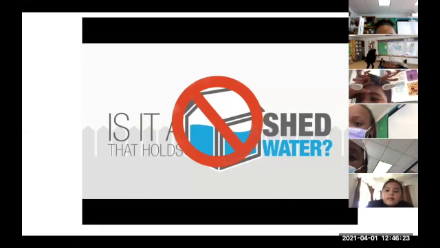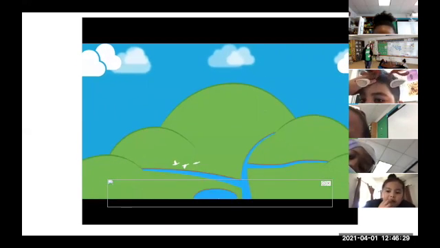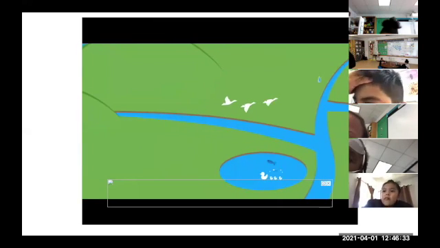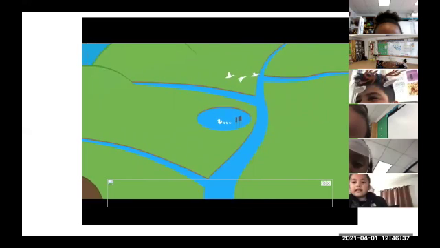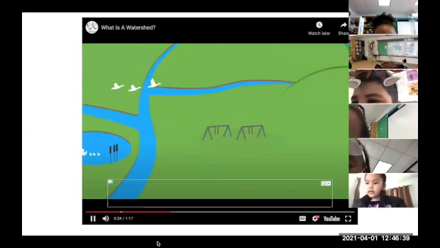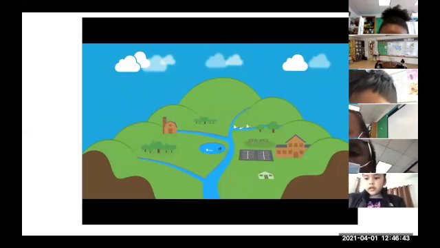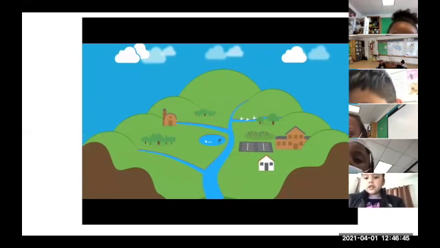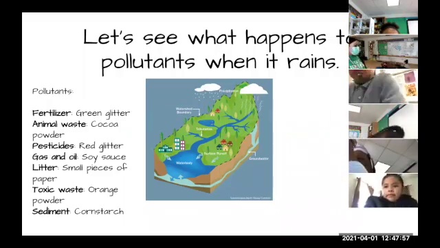Is it a shed that holds water? Nah, try again. A watershed is all of the land that drains into the same location or body of water. People tend to think only of water bodies such as rivers, lakes, and wetlands as being part of their watershed. However, any land, whether it is park, farm, forest, school parking lot, and even the soil we build our homes on is also included. What happens to pollutants when it rains?